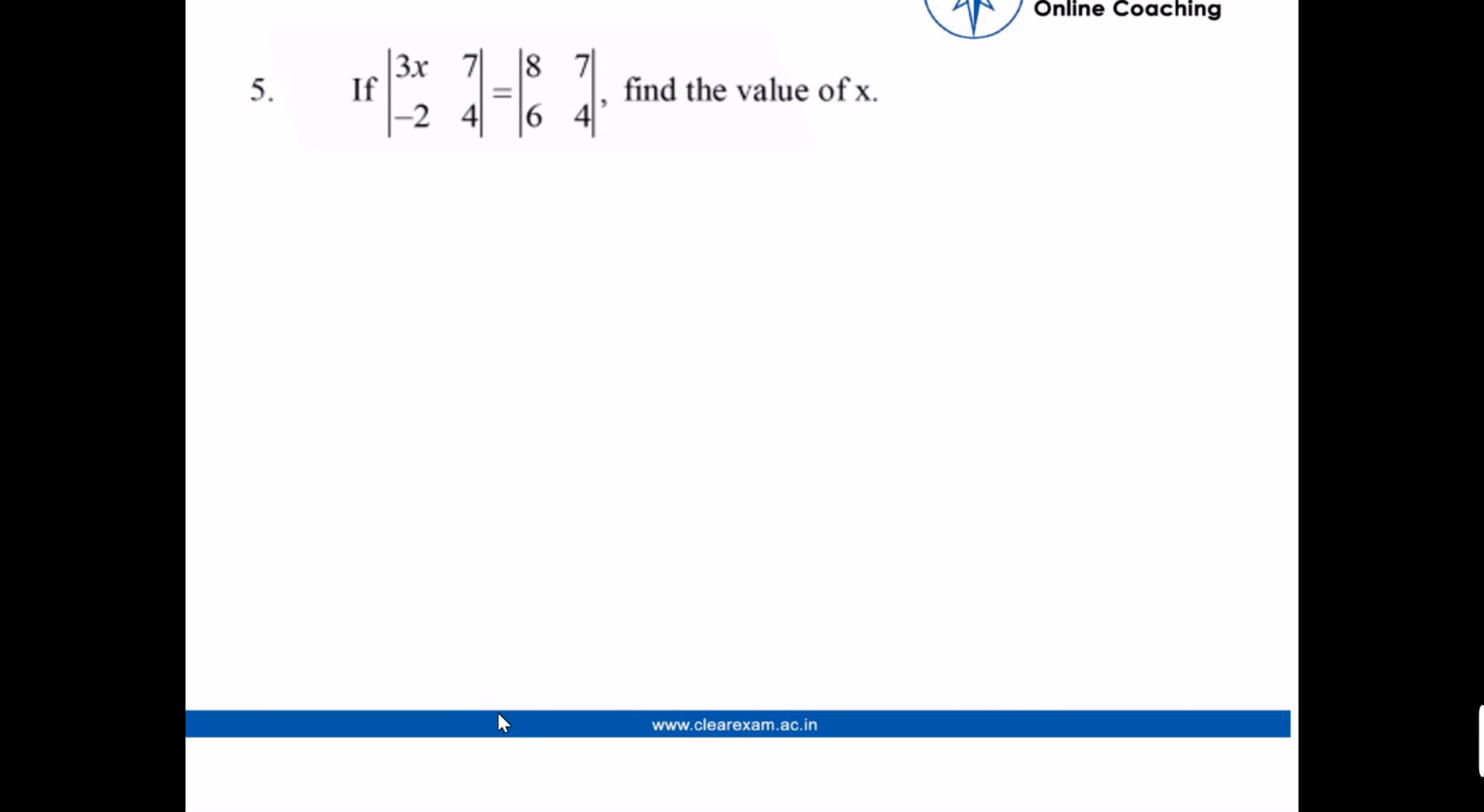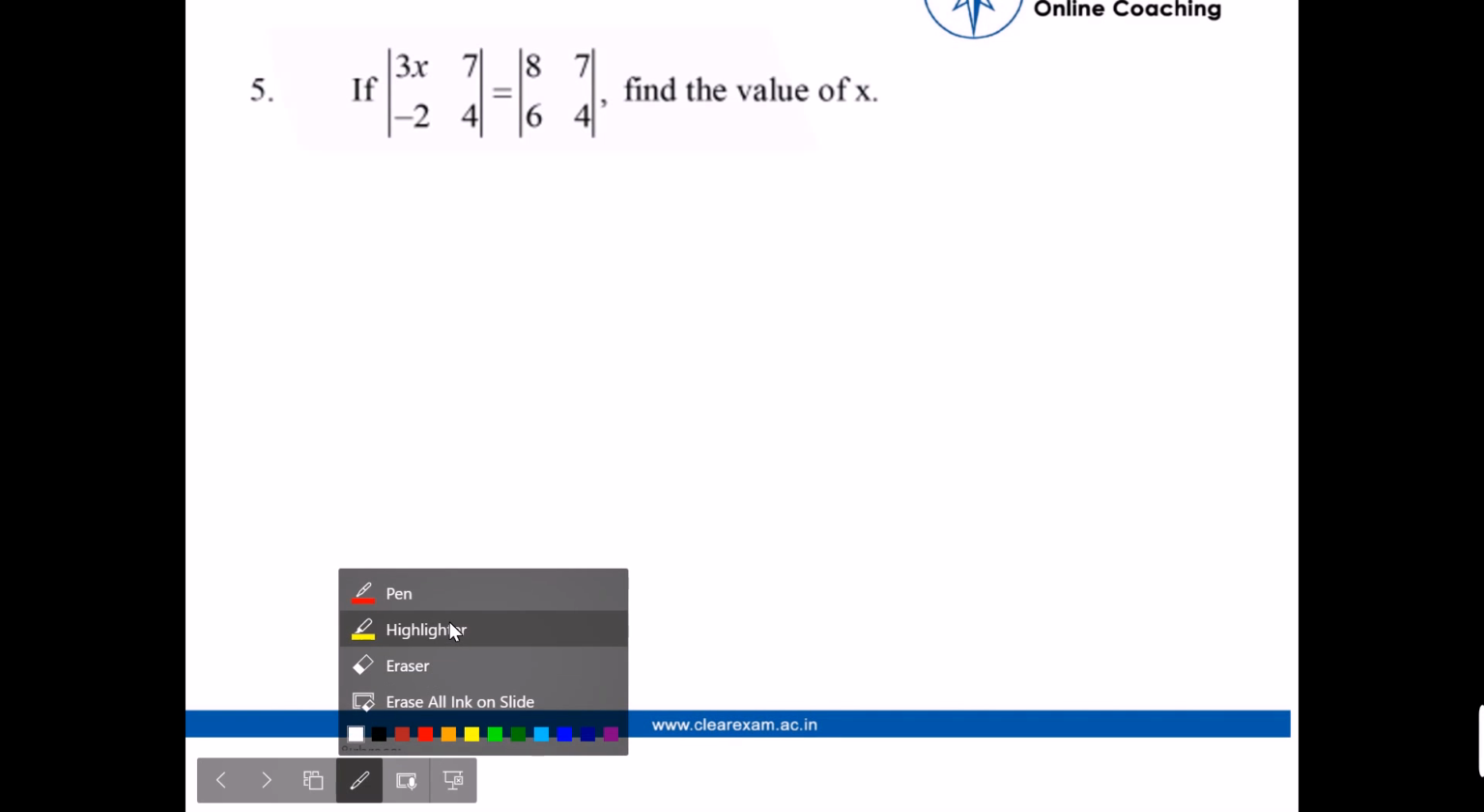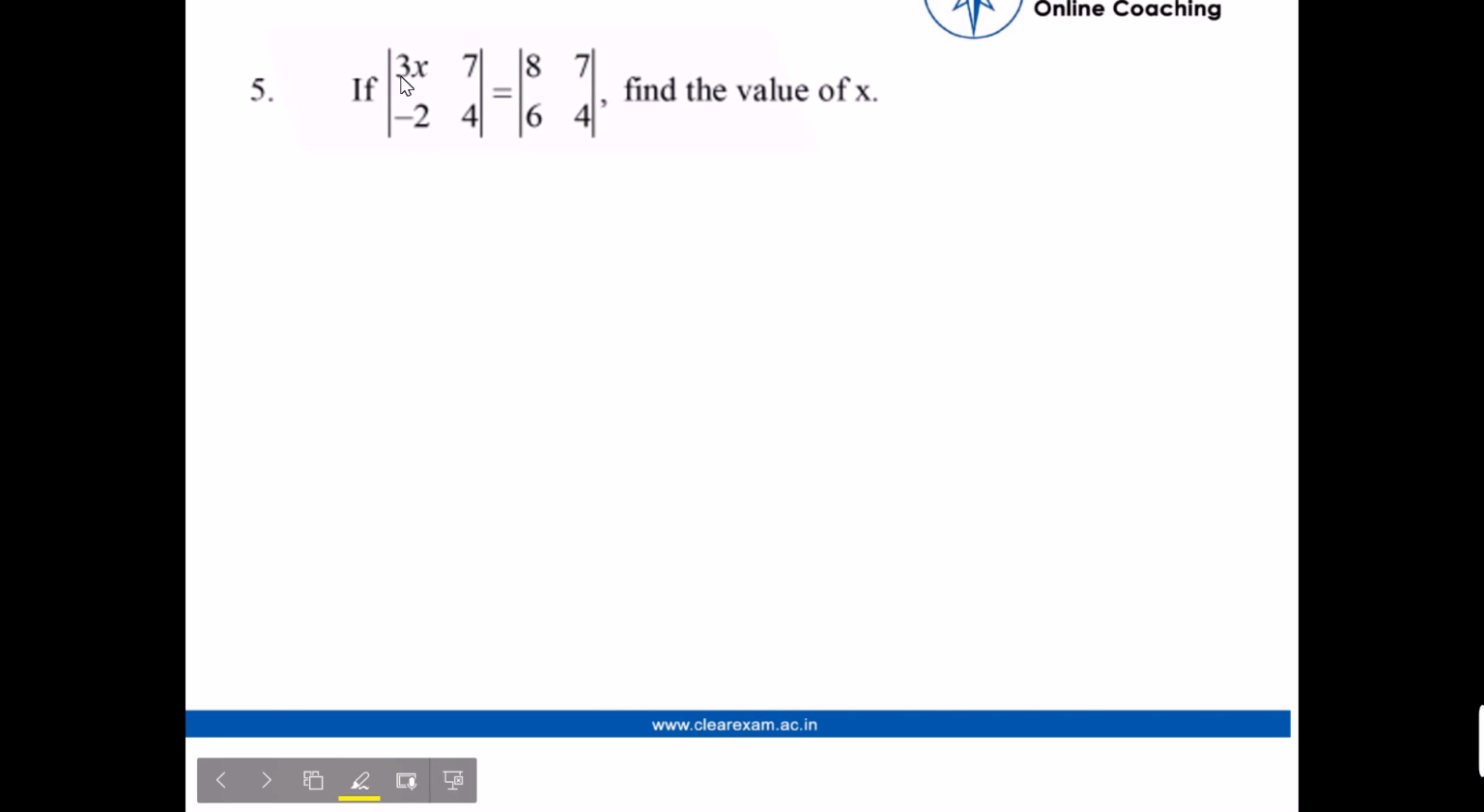So our question is, if the matrix 3x, 7, minus 2, 4 is equal to the matrix 8, 7, 6, 4, we have to find the value of x. So we have to find the value of x using these two matrices, which are equal to each other. We just have to open both determinants to get the equation and then solve the equation.